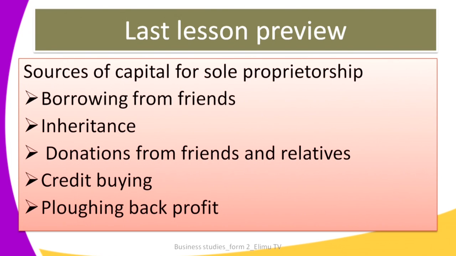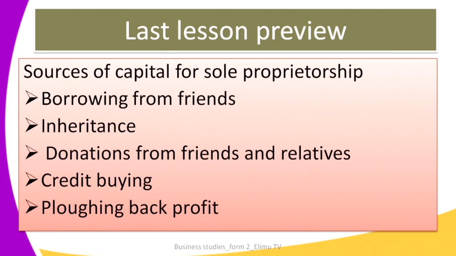But before that, let's look at our last lesson preview. I left you with two questions, one of which required you to explain the possible sources of capital for a sole proprietorship. I would expect you to have said the following. The first one, borrowing from friends. Remember, we said that a sole proprietorship is a form of business that is owned by one individual, and therefore, as an individual, you can borrow money from your friends and start a business.